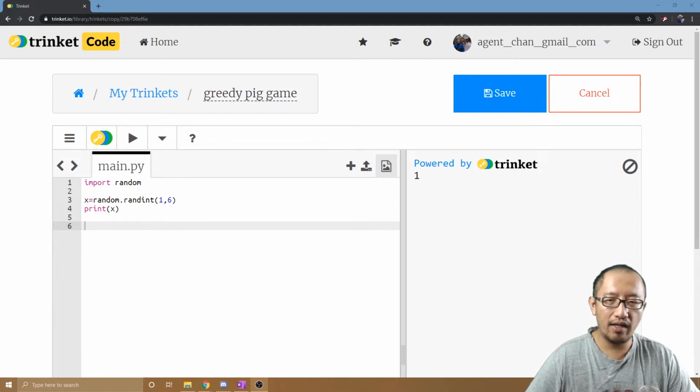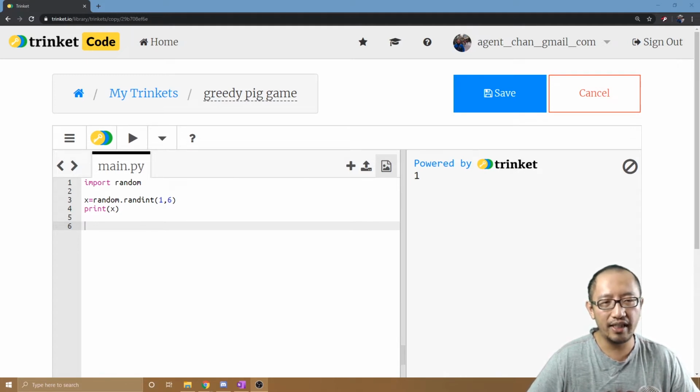So what does while loop mean? While loop means that we're going to repeatedly do something a certain number of times that we're not sure about yet. In a for loop, if you guys remember, you already knew how many times you wanted to do something. For example, 10 times or 20 times. You just put the code inside a for loop and it'll do it that many times for you. But with a while loop, we're not sure how many times we want to do it.